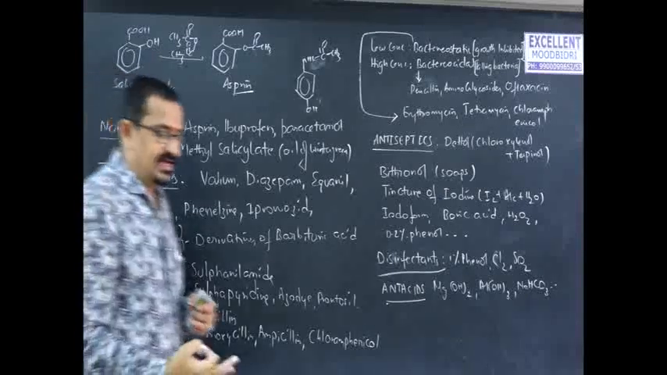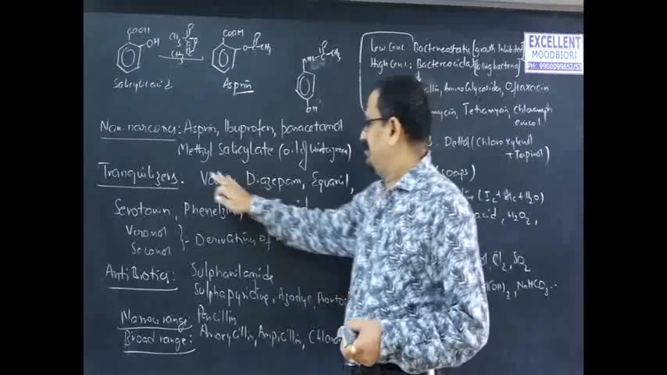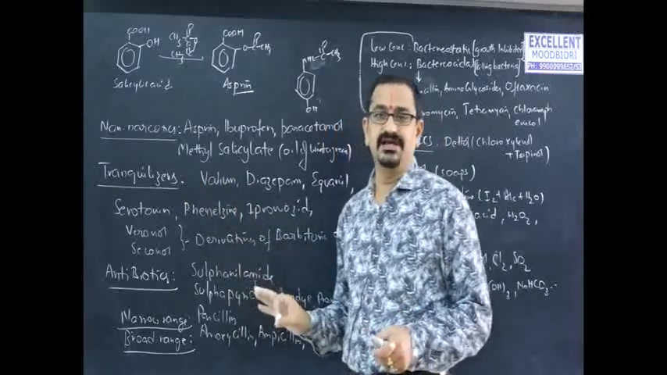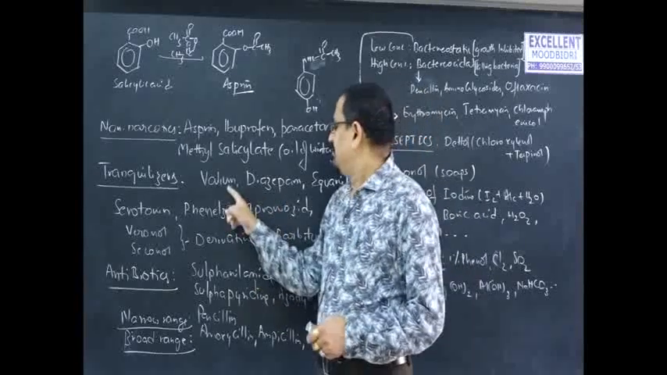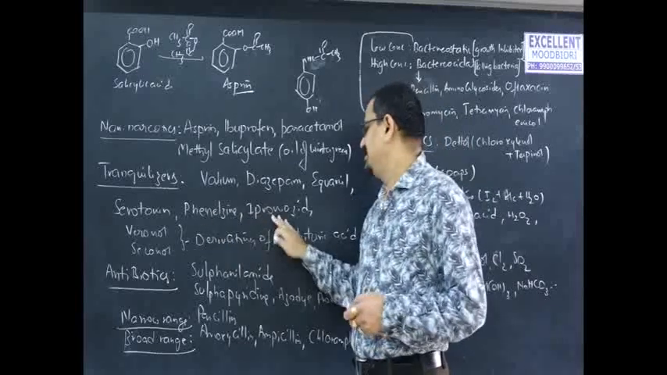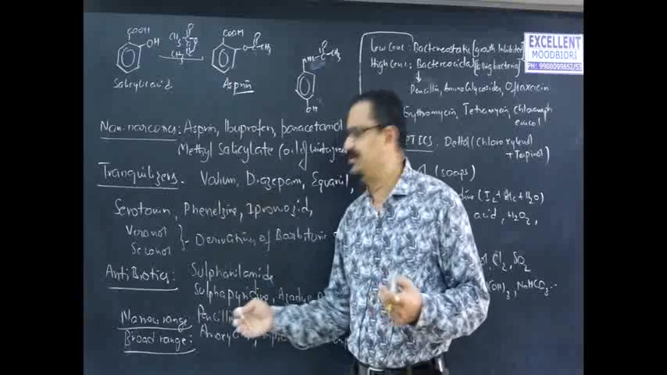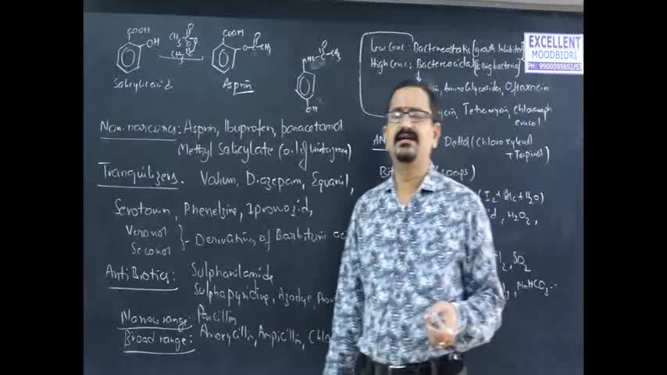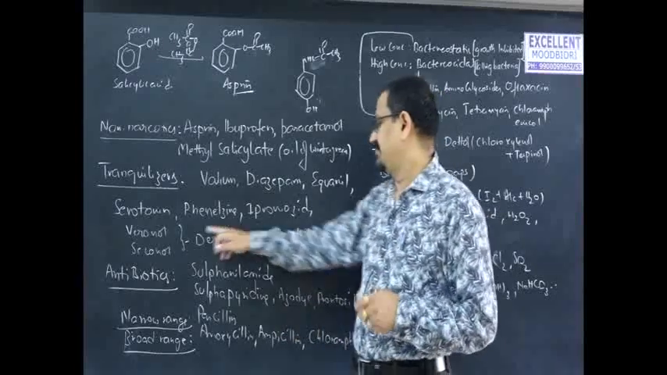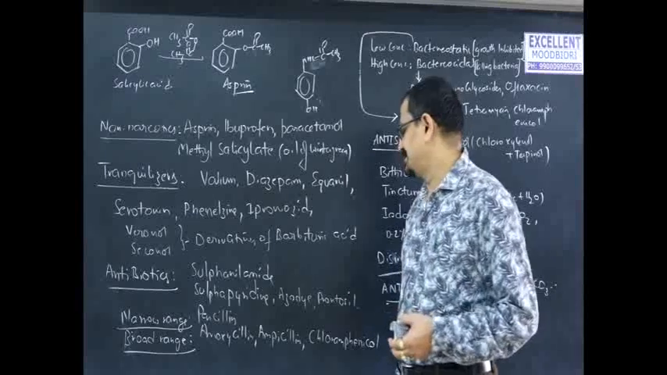Tranquilizers are antidepressant drugs basically. So, these are the questions: which of the following is a tranquilizer? That will be the question usually in NEET and JEE Mains. Valium, diazepam, Equanil, serotonin, phenelzine and iproniazid. These are all we have to remember. Some of these drugs are derivatives of barbituric acid, like veronal, seconal, etc. These also come under antidepressant drugs.